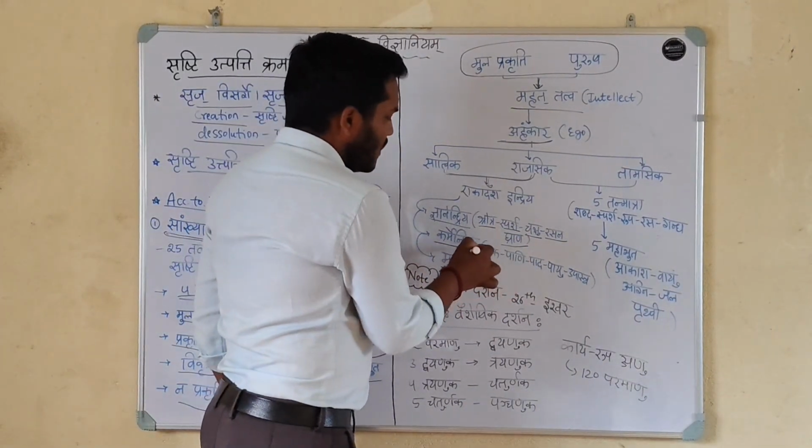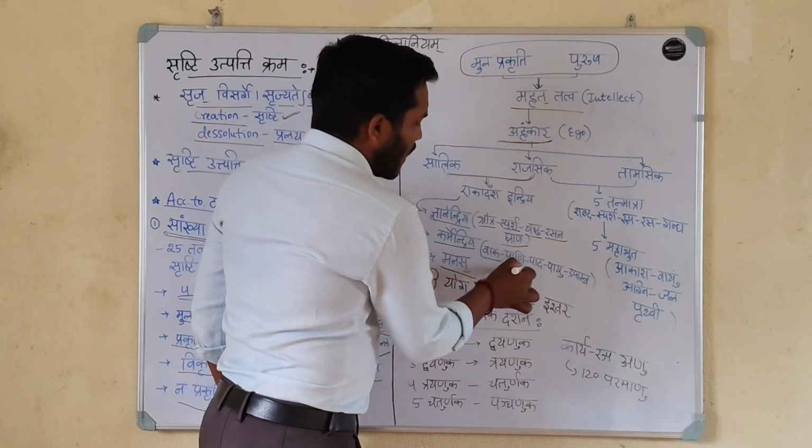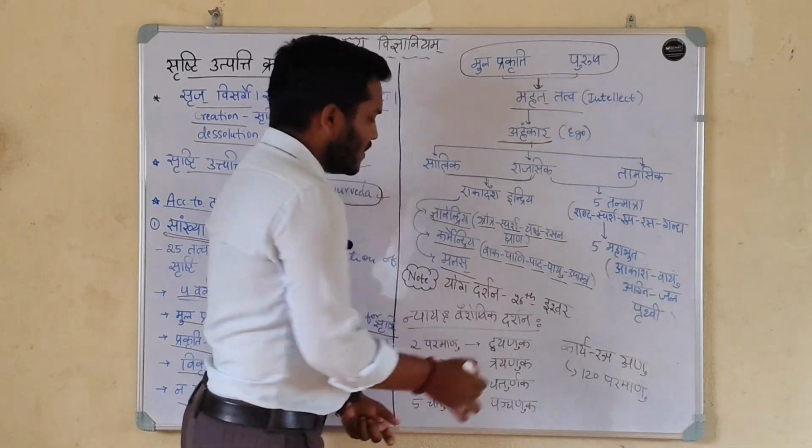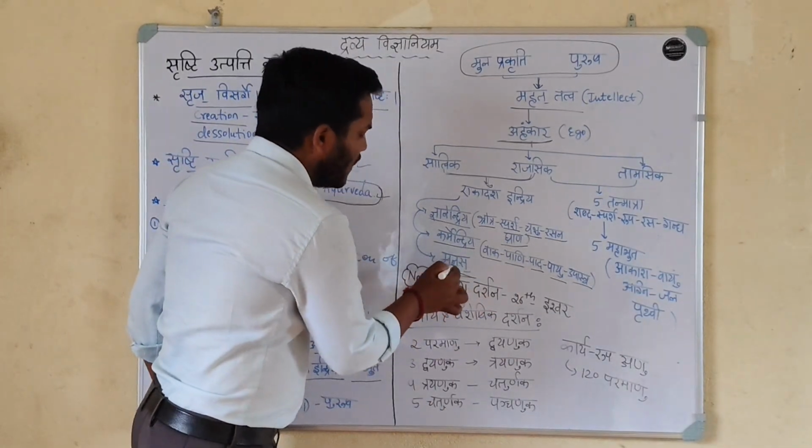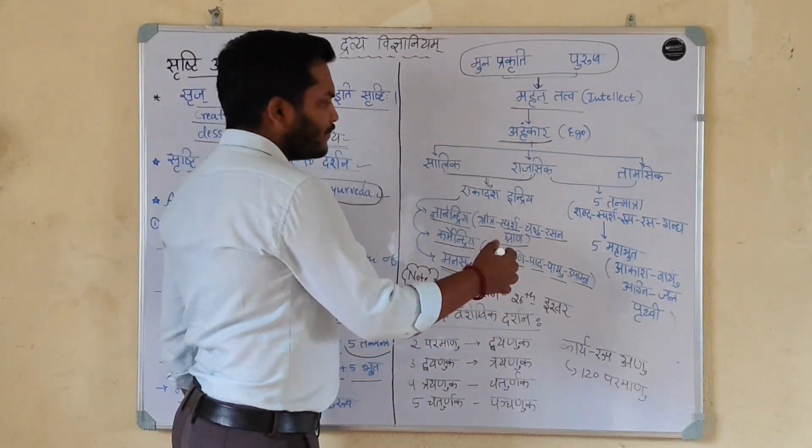Karmendriya, these are locomotive organs: Vak, Pani, Pada, Vayu and Upastha. And the 11th one is Manas, the mind.